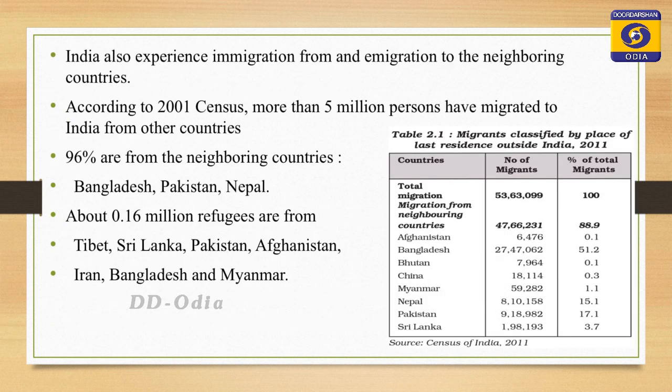India also experienced immigration from the neighboring country. According to 2001 census, more than 5 million persons have migrated to India from other country. 96% are from the neighboring country, that is large number of people from Bangladesh, Pakistan and Nepal have migrated to India.